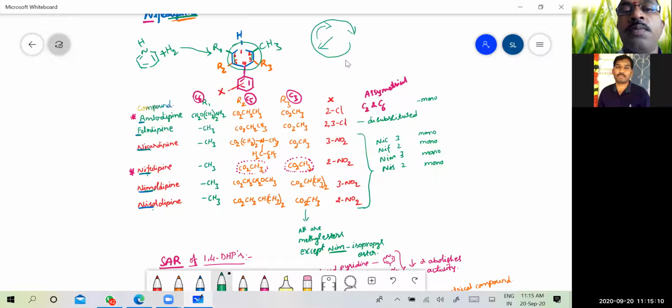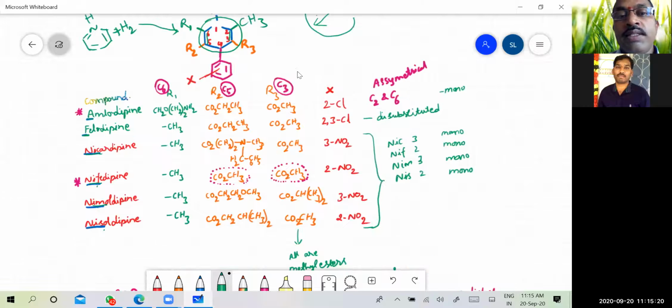So in here, the C6 substitution, we have told it as R1, and C5 substitution as R2, and C3 substitution as R3.